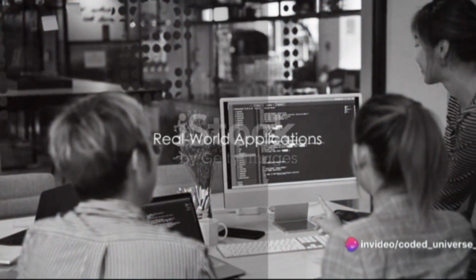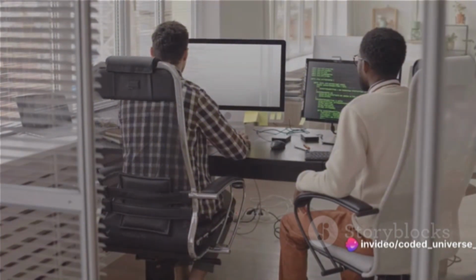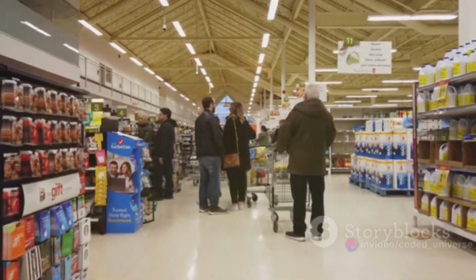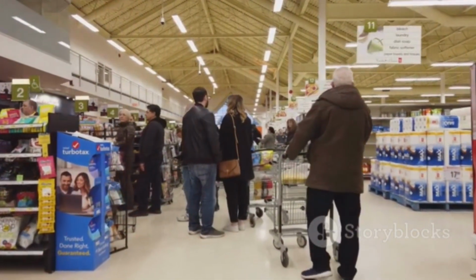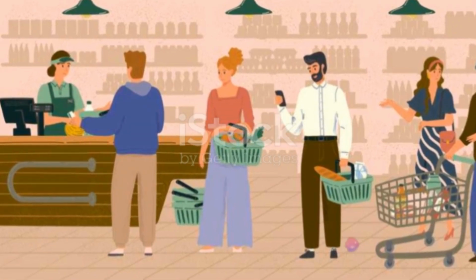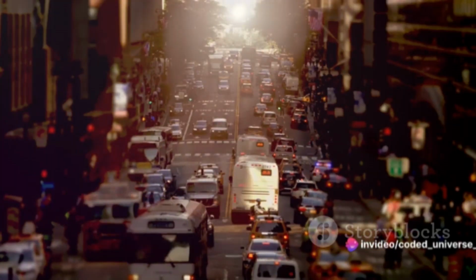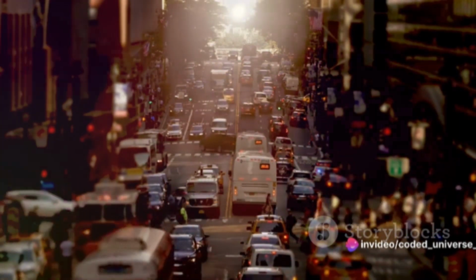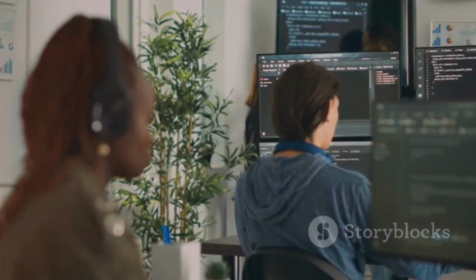These are just a couple of the ways queues come into play in our day-to-day lives and, of course, in programming. But where do we see queues in real life, you might ask? The answer is, quite simply, everywhere. Next time you're out shopping, take a look at the checkout lines. Each customer waits their turn, with the first to arrive being the first to leave, classic queue behavior. Or consider the morning commute. Cars line up bumper to bumper, moving in a first in, first out order. That's another real-world example of a queue.